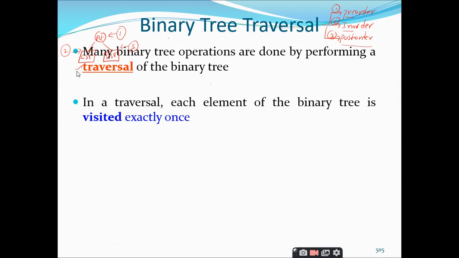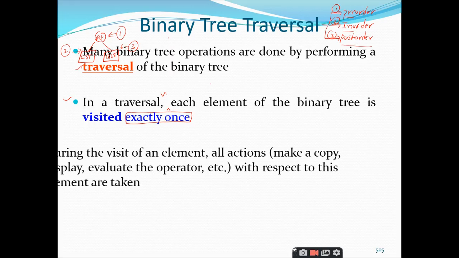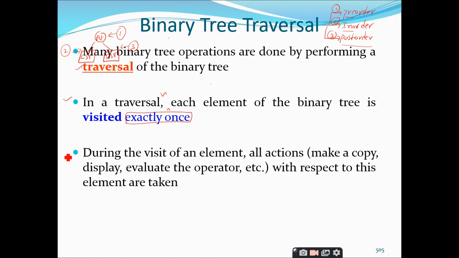Right. So when you go to the exact definition of the traversal, we will say that visiting each and every element exactly once. We are saying that here it is exactly once, but it is not mandated, right? The concept here is you should not leave any node. You have to visit each and every node of a binary tree, then we call such type of operation the traversal operation, right? So why do we use this traversal?